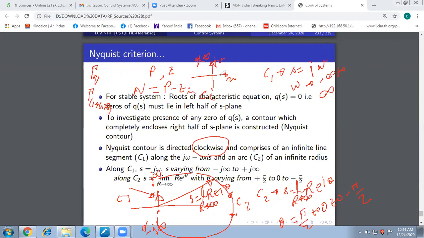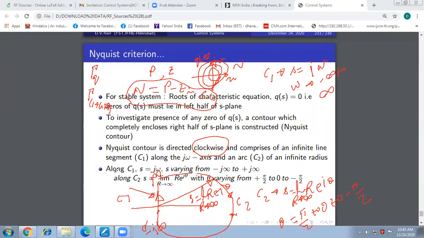How many times will it encircle? It will encircle N times, where N is equal to P minus Z. That is, P times in the counterclockwise direction for the poles and Z times in the clockwise direction for the Z zeros. So the net encirclement will be P minus Z in the counterclockwise direction. Did everyone understand what I stated? Yes, sir.